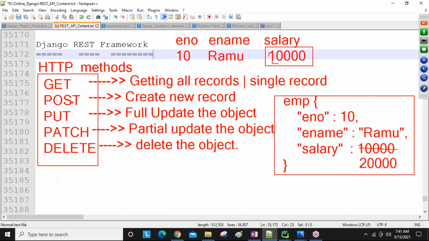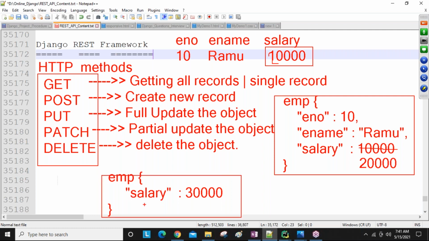Now, patch is for partial update. Partial update means no need of updating all the fields, guys. What you want to update, only salary, I want to update only the salary. So here 30,000, whatever you want, you can take. Only the field you want to update, that single field you can send directly, and that is going to be updated. Whenever you update, in the browser URL you give some ID number, and wherever that ID is there, their salary changes to 30,000.